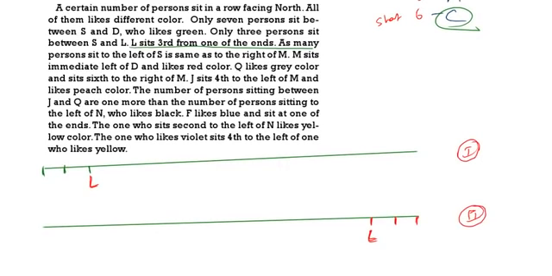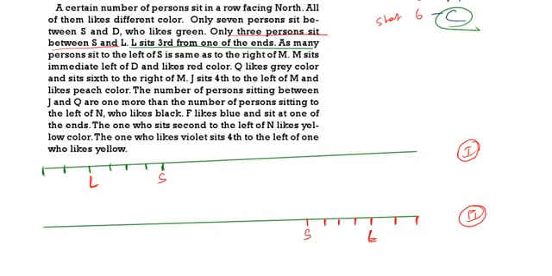L is sitting third from one end. Only three persons sit between S and L. So after L, 1, 2, 3 gap. Then we have to write which person name? S. Here 1, 2, 3. Then we have to write S.